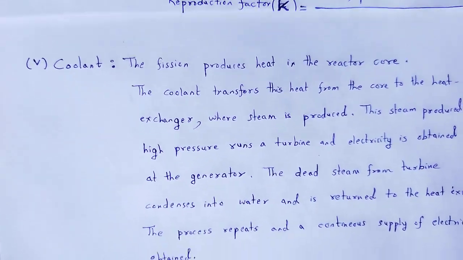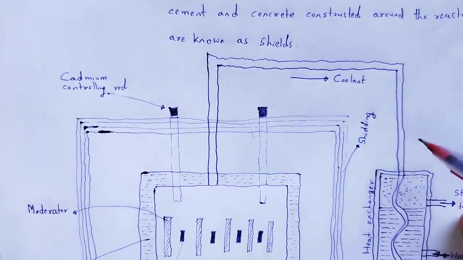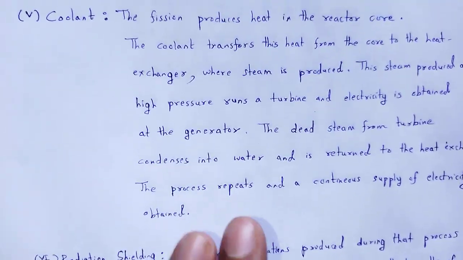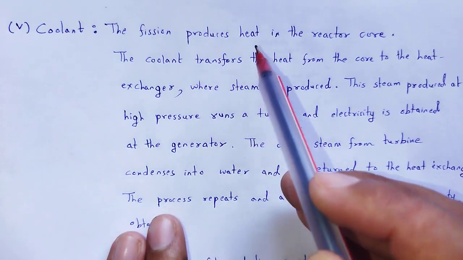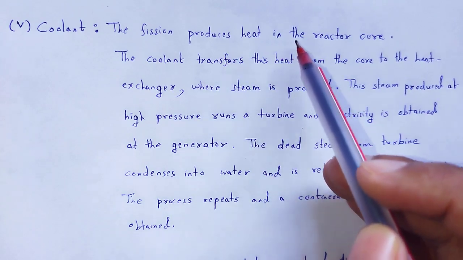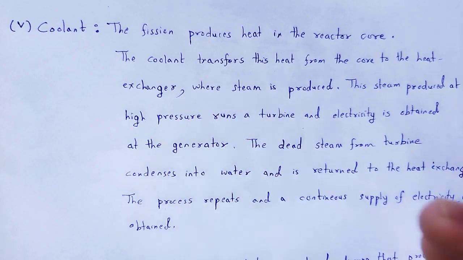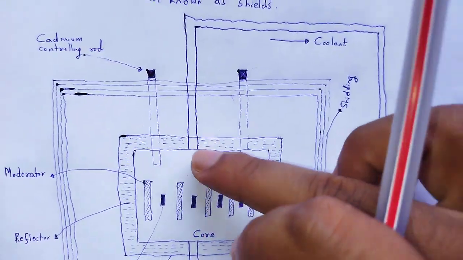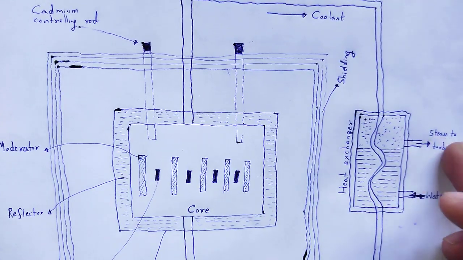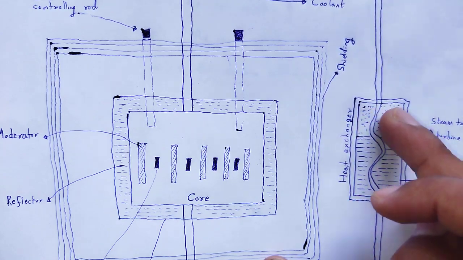Next part, coolant. This is the coolant. The function of the coolant: fission produces heat in the reactor core. Due to fission, heat is produced. The coolant transfers this heat from the core to the heat exchanger. This is the heat exchanger, which gives steam to the turbine, that is water. This one is the steam to the turbine.